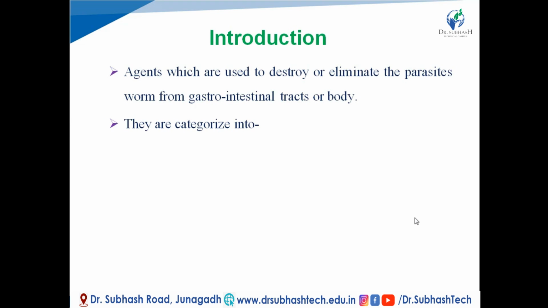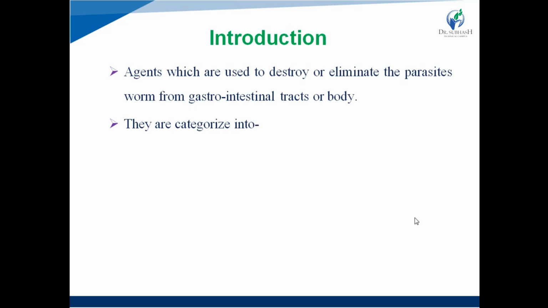Now, depending upon the action of anthelmintic agents, they can be categorized into: 1. Vermifuges. What are vermifuges? The drugs that expel the worms from the body are known as vermifuges. And the second one is vermicides. The drugs or anthelmintic agents that kill the worms are known as vermicides.